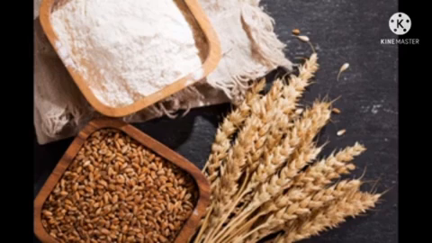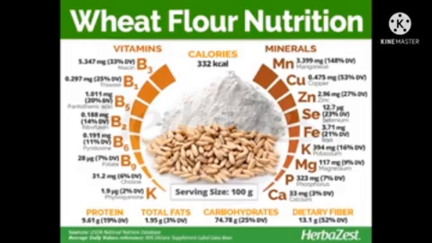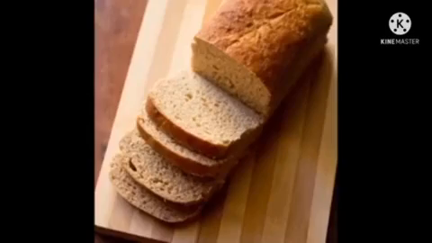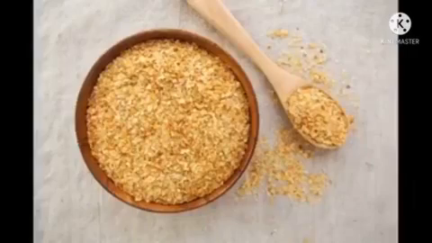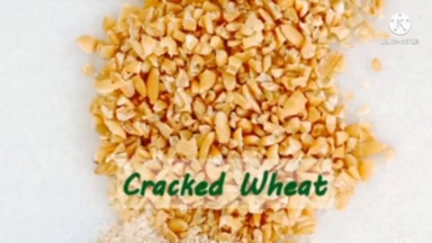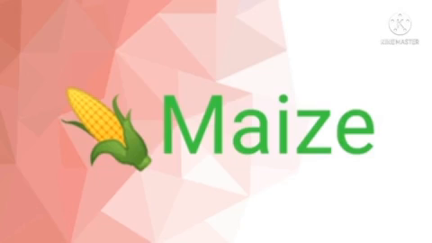Wheat is the most important crop in the world. Whole wheat is important because it is rich in fiber, vitamins and minerals. Wheat products are bread, cakes, pasta, wheat germ and cracked wheat. And next important grain is maize.